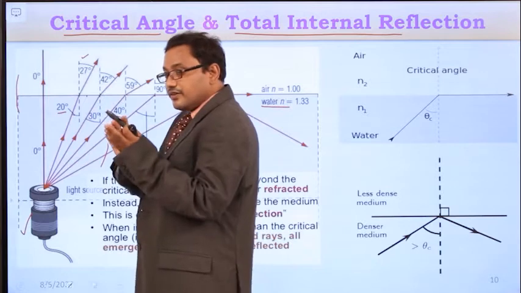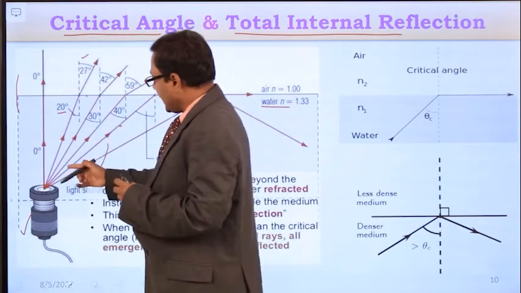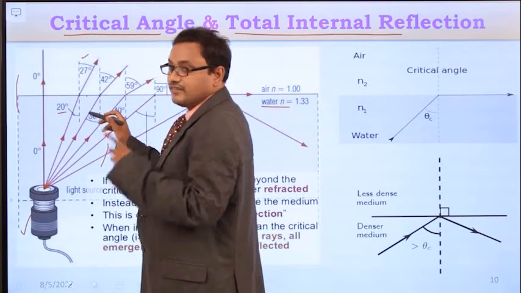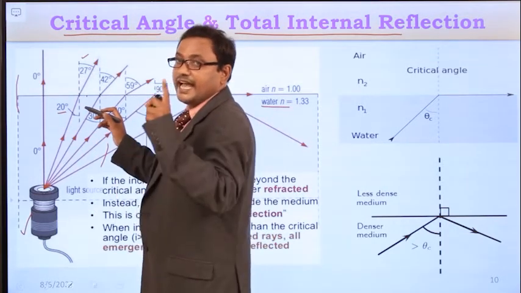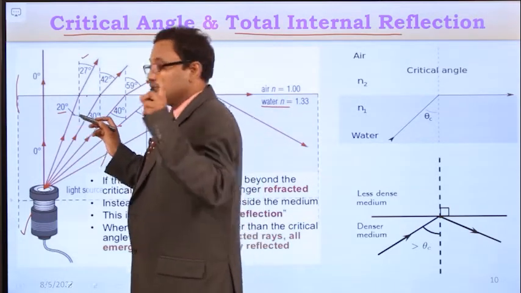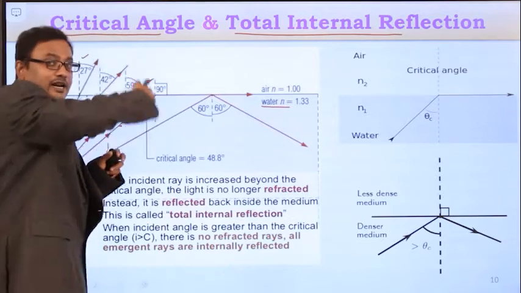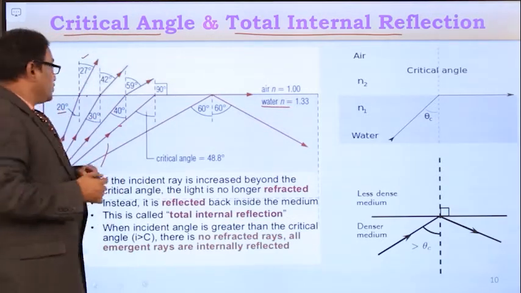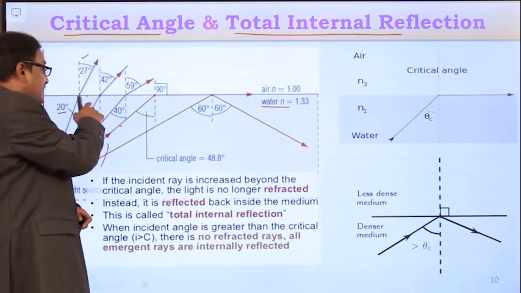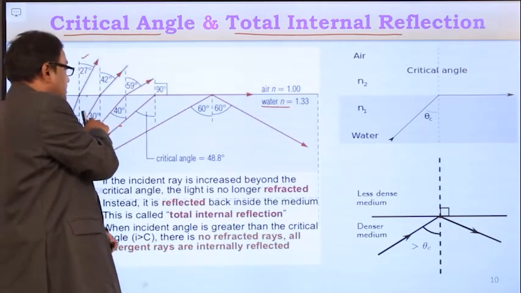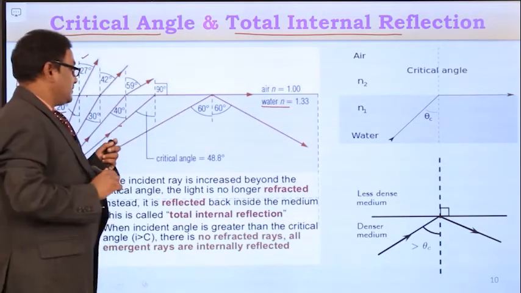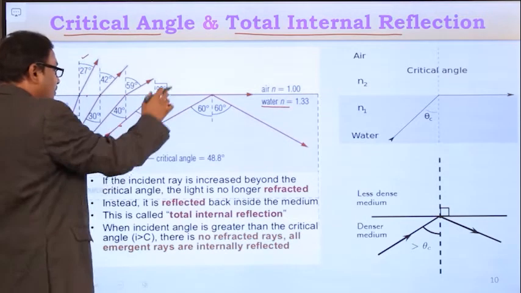Now, increase the angle of incidence a little bit further. Consider the third light ray. Always remember, the angle of incidence and angle of refraction must be measured with respect to the normal drawn to the surface of separation. So this is the normal drawn to the surface of separation. The angle of incidence in the denser medium is 30 degrees here, so the angle of refraction in the rarer medium further increases.